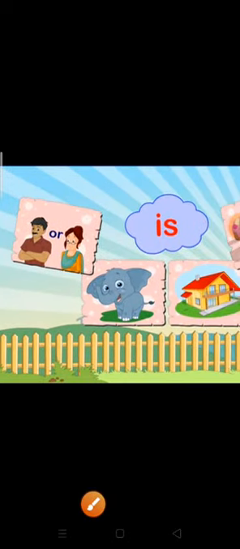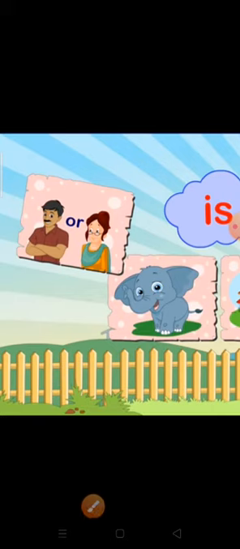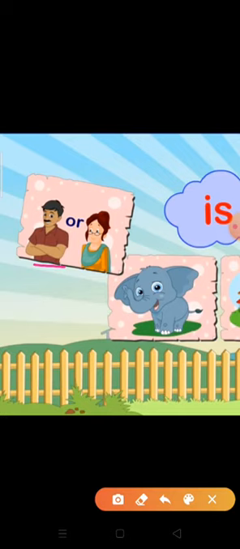Now we will know where we can add is. Look at here, is means you can add is near a person or an animal or a thing or a vehicle. Okay, you can add is with these nouns. Like you can say this man is my uncle, this lady is my auntie.